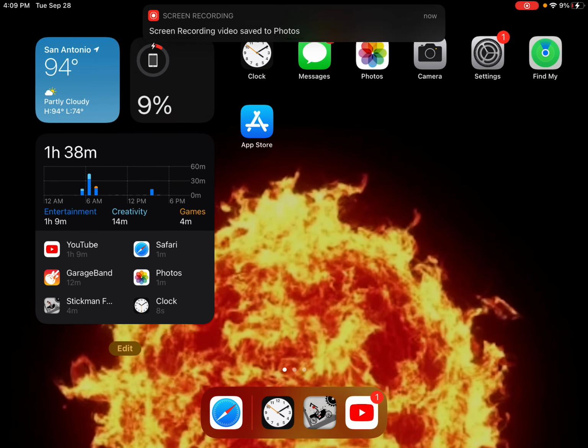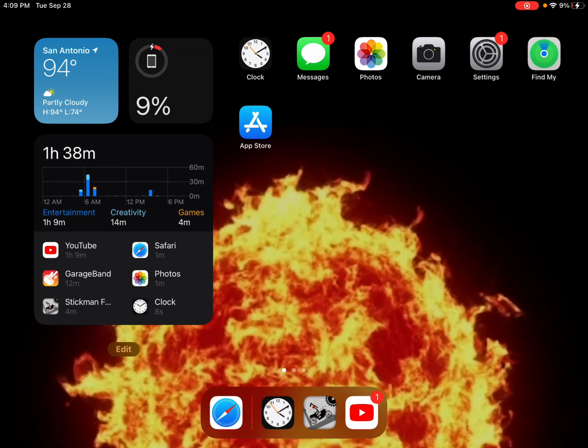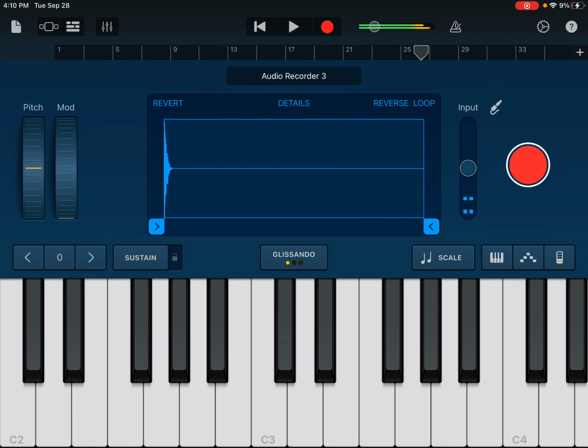Hey guys, today I'm going to show you how to get the cowbell sound effect on GarageBand. Okay, first go on GarageBand. You don't need to download anything. As you can see, I already have it.